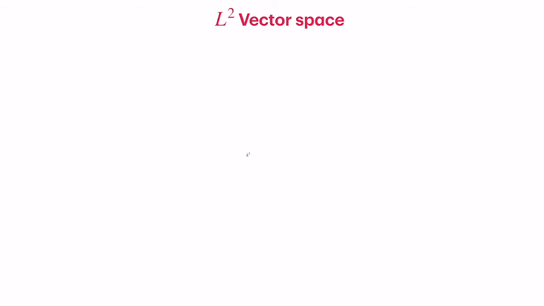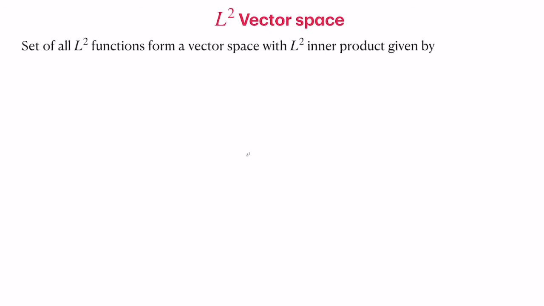That is, we have the set of all functions which are L2, that is, square integrable in a given interval. That means that the integral from a to b of mod f of x squared dx should be finite. That is the definition of an L2 function, and the claim is that the L2 functions form a vector space.